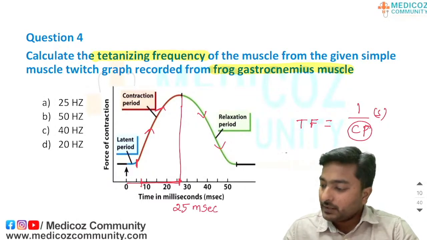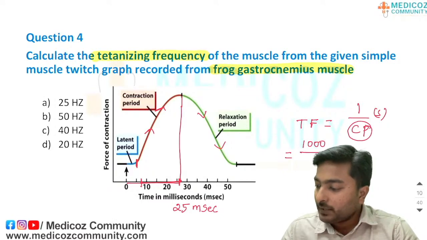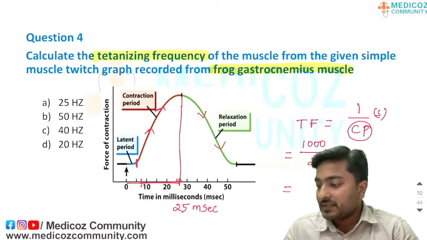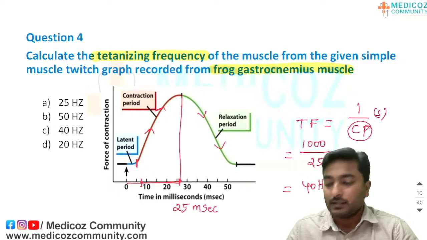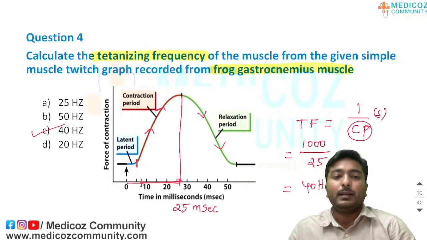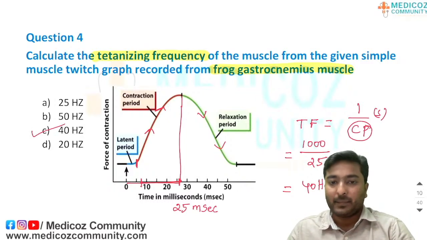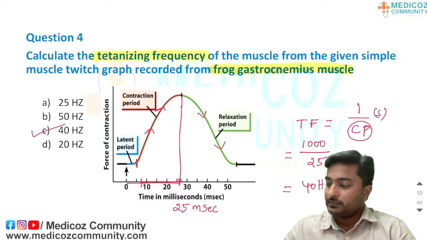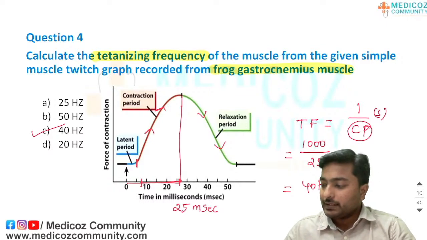If you apply the formula here, if I want to convert into milliseconds, 1000 divided by contraction period, which is here 25. Simple calculation, the frequency will be 40 Hz. So the option is C, 40 Hz. Moving on to the next MCQ.